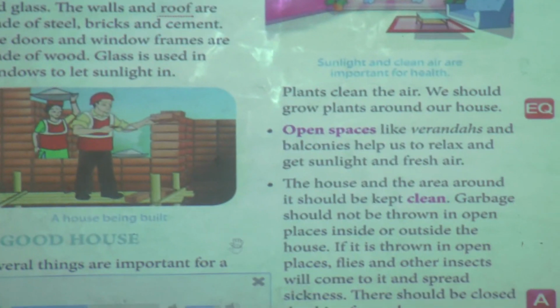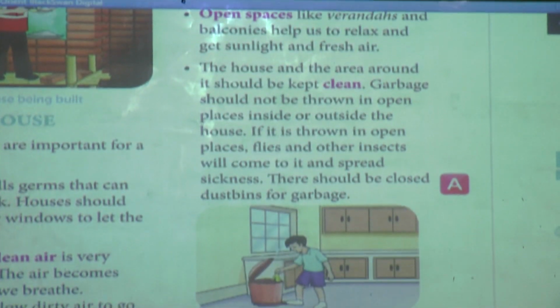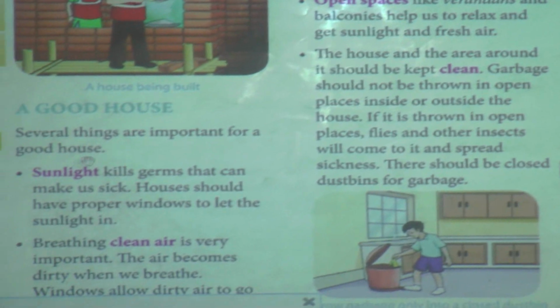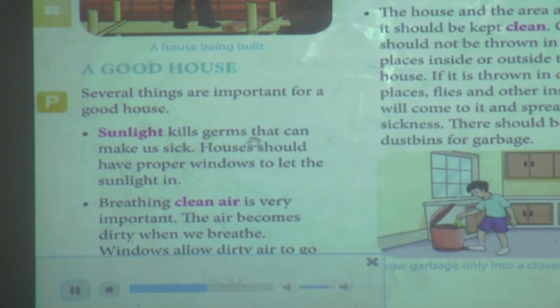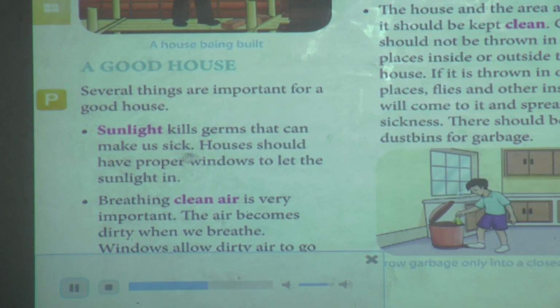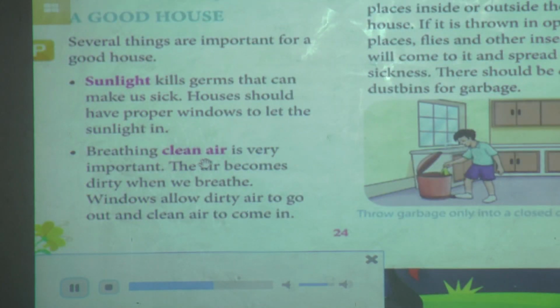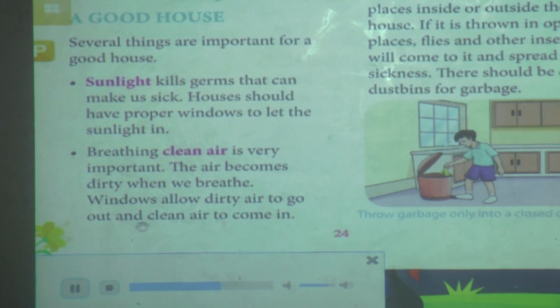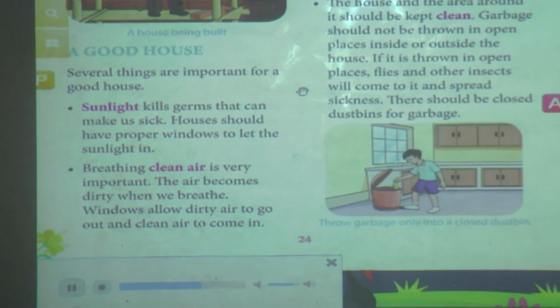A good house. Several things are important for a good house. Sunlight kills germs that can make us sick. Houses should have proper windows to let the sunlight in. Breathing clean air is very important. The air becomes dirty when we breathe. Windows allow dirty air to go out and clean air to come in.